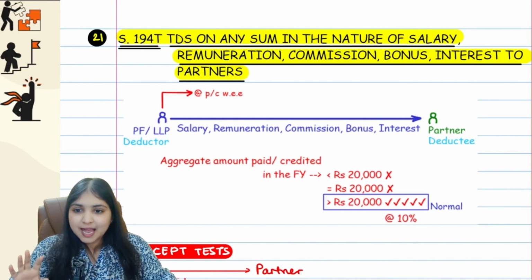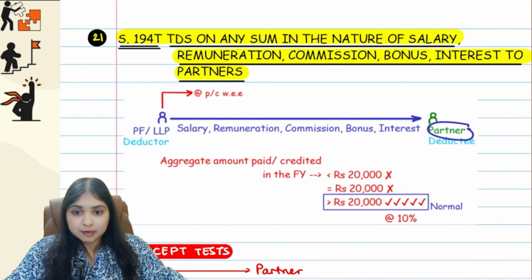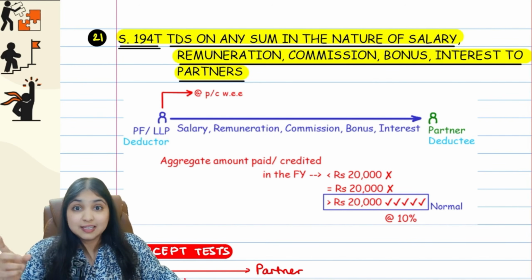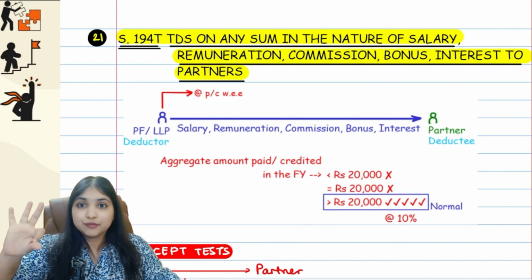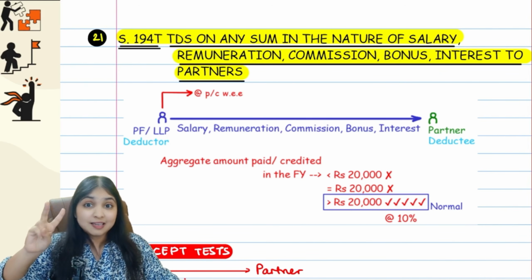So here we have on one side partnership firm or LLP, and on the other side we have the partner. The partner is earning, see, you know, right, the partner gets three things from the firm: share of profit, we don't talk about it because it's anyways exempt, salary and interest.